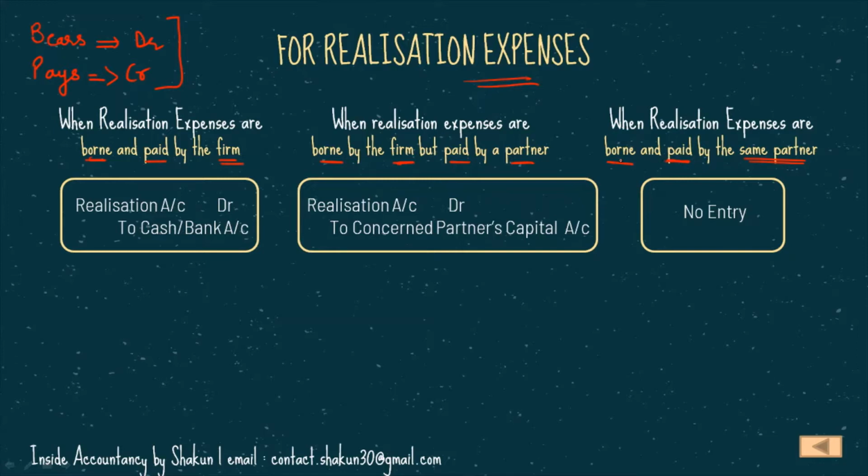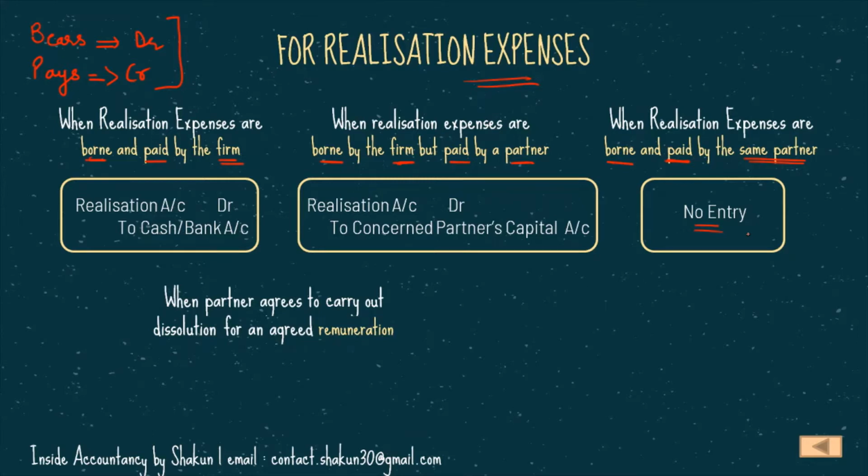Also, borne and paid by the same partner means that the partner will bear the realization expenses out of his own pocket. That's why we do not pass any entry for the same. The next case is when a partner agrees to carry out the dissolution for an agreed remuneration.